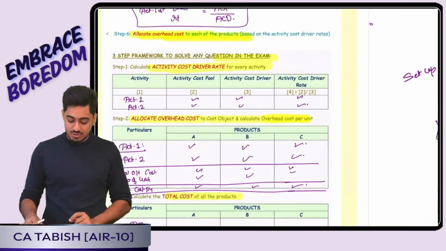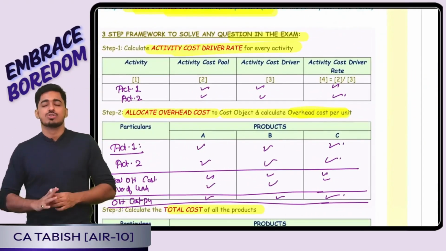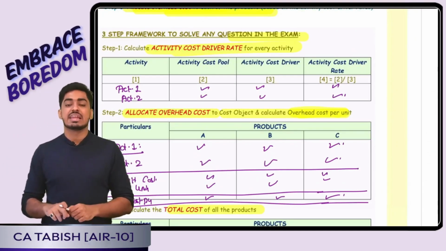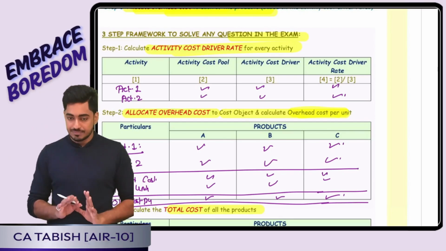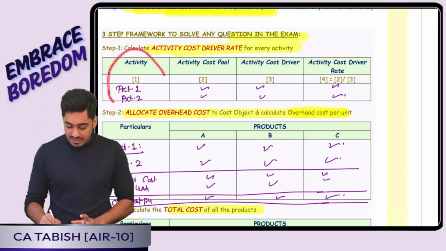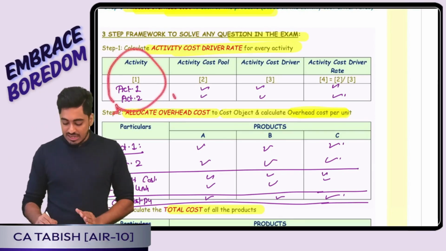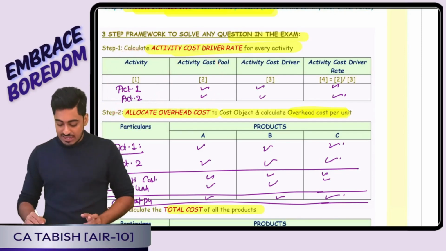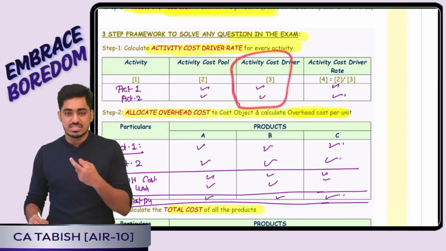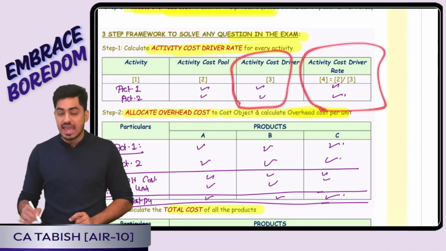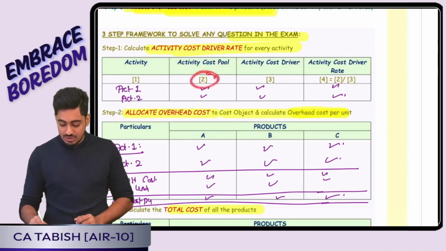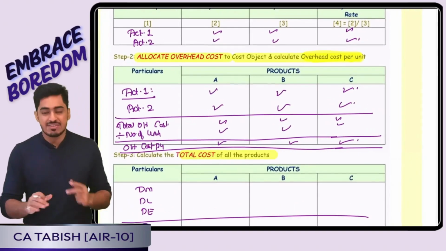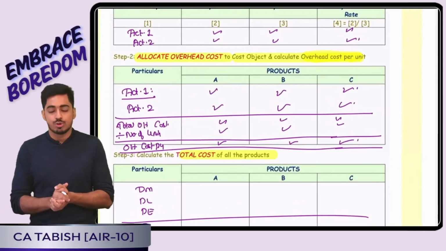Then we are told there is going to be a 3-step framework to solve any question on ABC. Step number 1, I will calculate the activity cost driver rate. I will write down every activity one by one. For every activity, I will write down the activity cost pool, that is the total overhead cost, and the activity cost driver, which is the basis. Then I will calculate the activity cost driver rate, which is activity cost pool divided by activity cost driver.